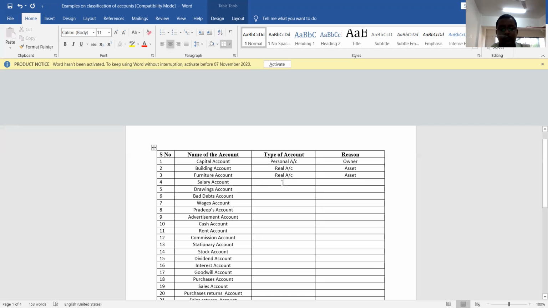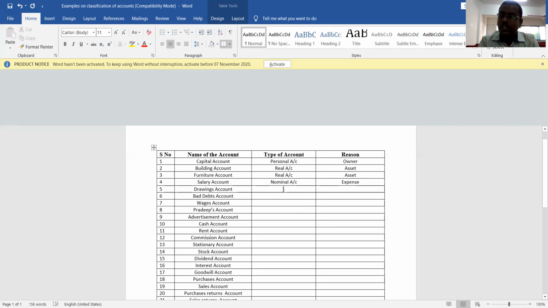Let us move to next account, that is salary account. What is salary? Salary is compensation paid to employees for their services, right? So it is expenditure to business. If it is expenditure, then which account is it? It is nominal account, because nominal account deals with expenses and losses and incomes and gains. So since it is expense, it is nominal account.